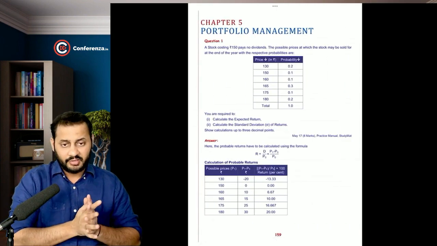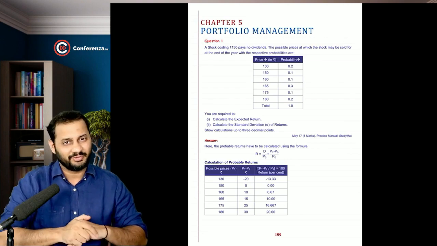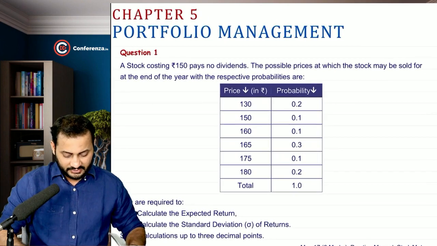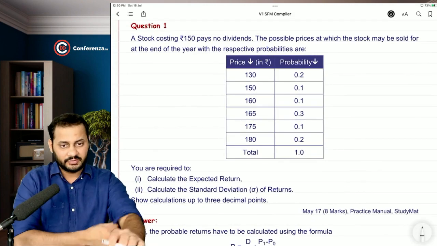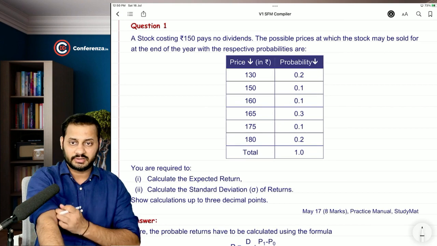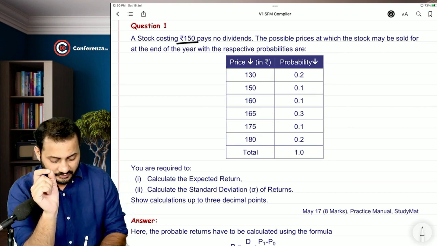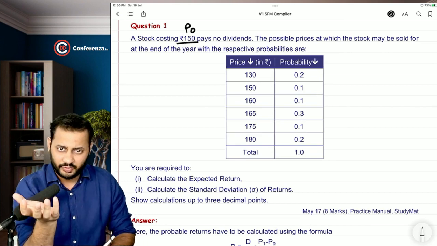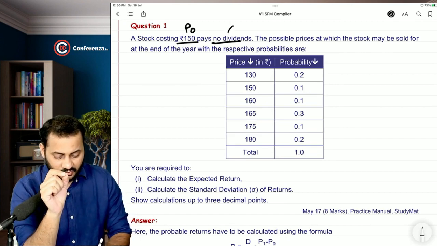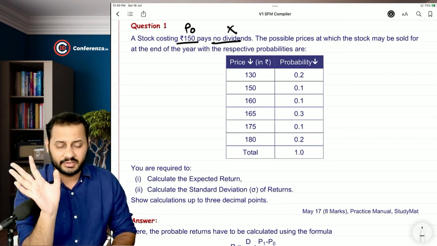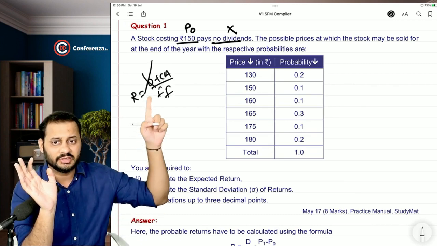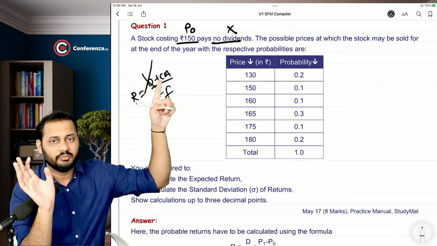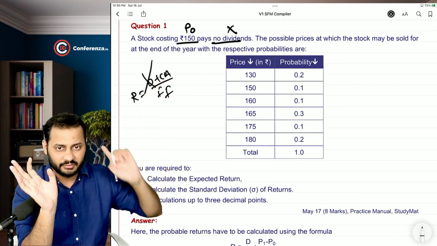Right, the 95 questions journey will start from this point, sir. Have a look. This is the first question, a basic question asked in May 2017 in the new syllabus for 8 marks. A stock whose cost is 150 rupees, this is going to be P0, pays no dividend. So if you calculate the return, dividend plus capital appreciation divided by initial investment, there is no dividend in this. So the entire return will be formed by the capital appreciation divided by initial investment.